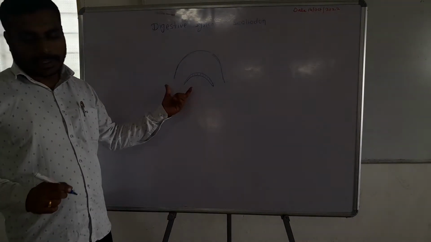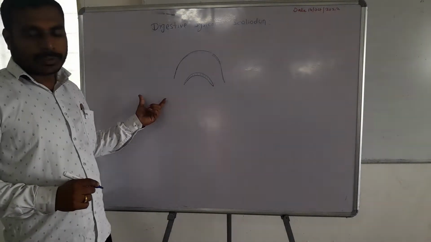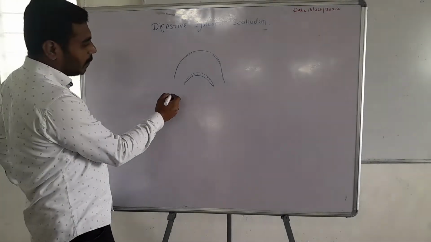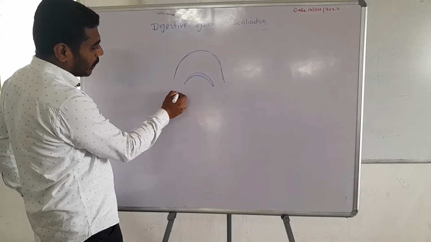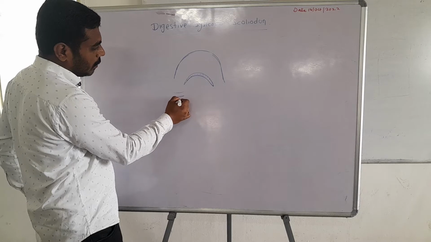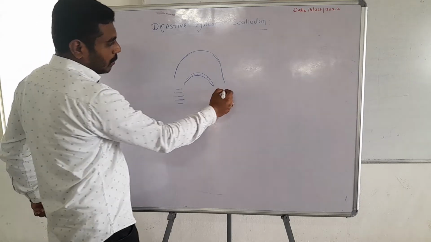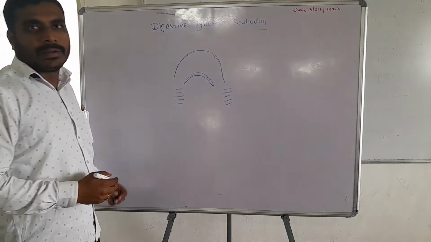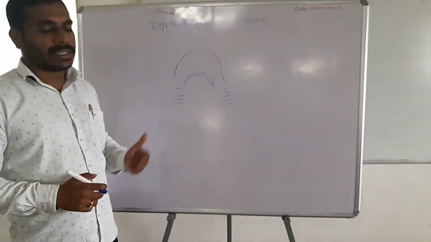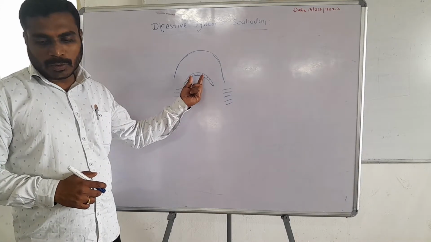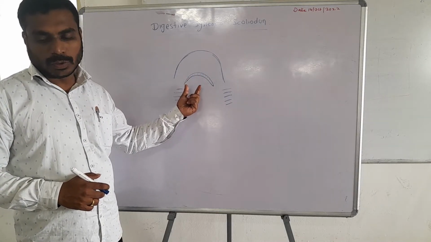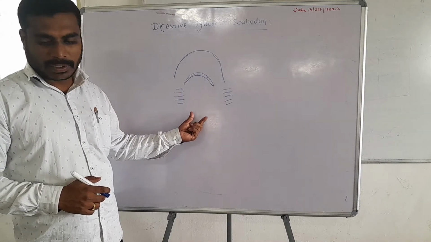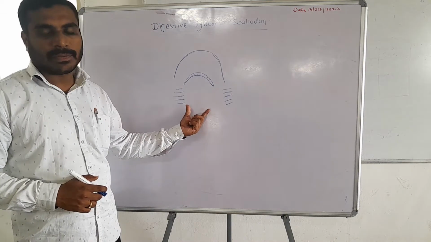Then behind the mouth there exists, on either side, the opening of 5 gill slits, like this. These are the 5 different gill slits. Then from the mouth to the next, the esophagus, there is a space called the pharynx.